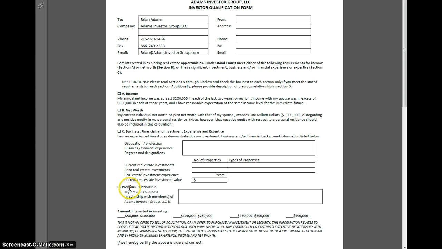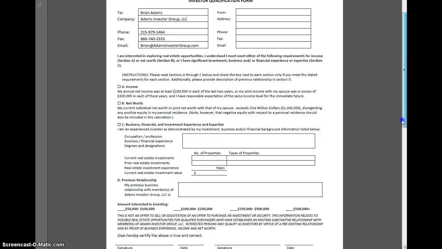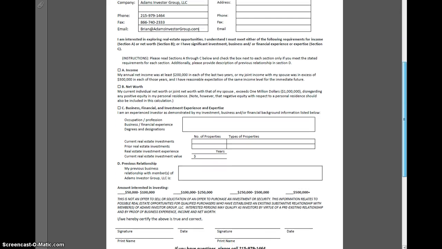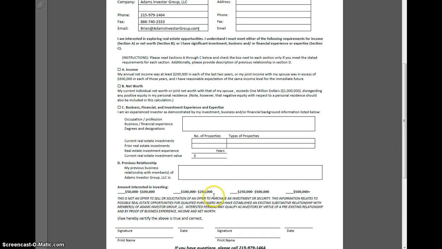And then D is just the previous relationship, documenting how we know each other, and it's helpful for establishing a pre-existing relationship. Then the bottom part of this form indicates how much you're interested in investing. If I'm doing a large deal, I generally target large investors who can put up that type of value, but I also have opportunities at this lower amount. So I always want to match a deal or opportunity to an investor, so it makes sense across the board.